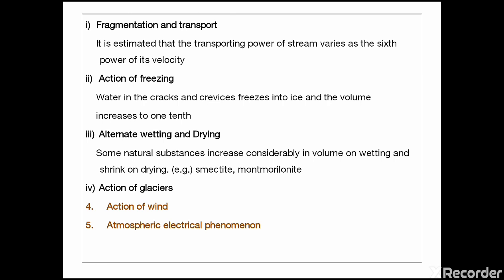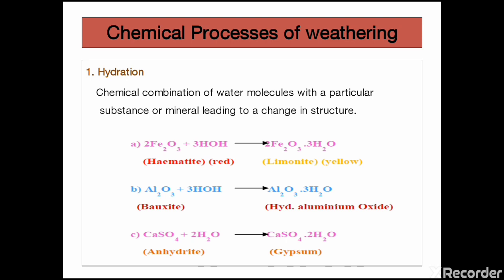And next, in chemical weathering, the first thing is hydration. Hydration is like pani puri. You know pani puri. In pani puri, the pani combines with a puri to form pani puri. In soil science, water combines with a mineral to form a different mineral. So that is hydration. In this example, we can see hematite, which is red in color, combined with water to form limonite, which is yellow in color.